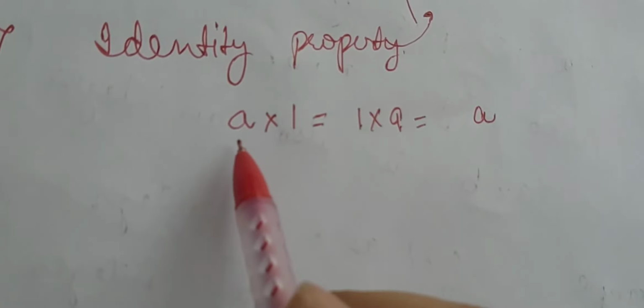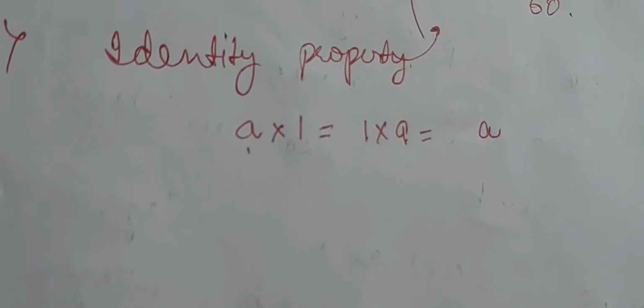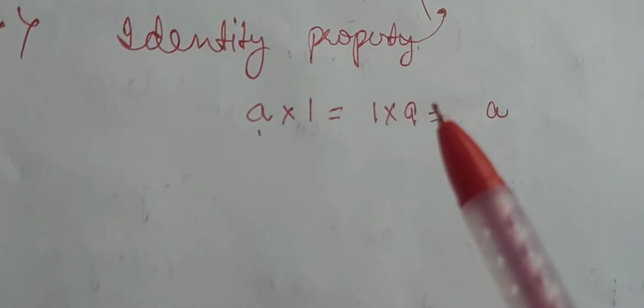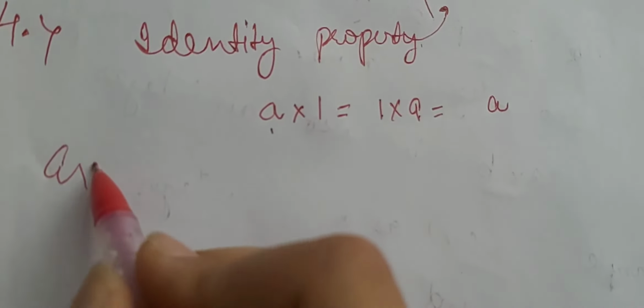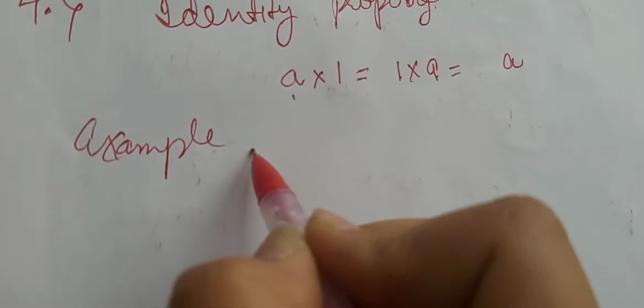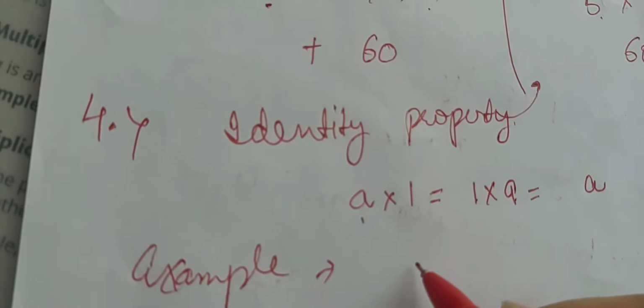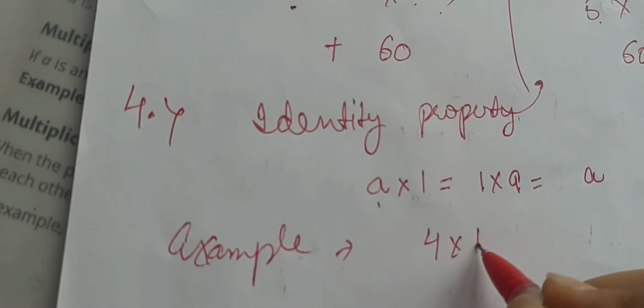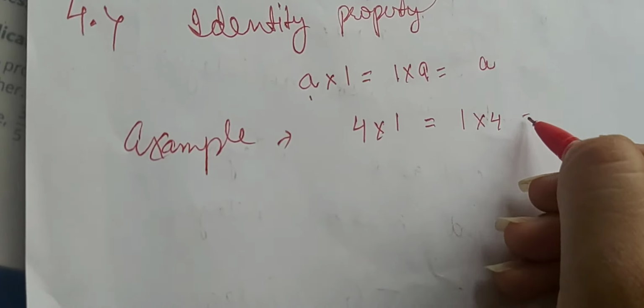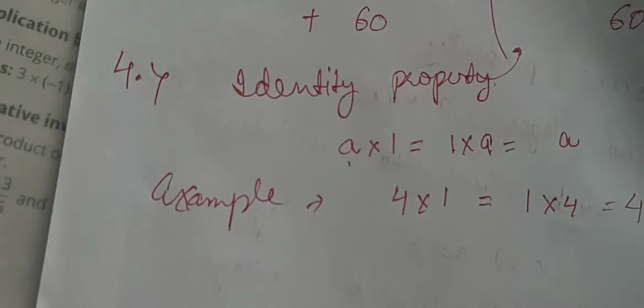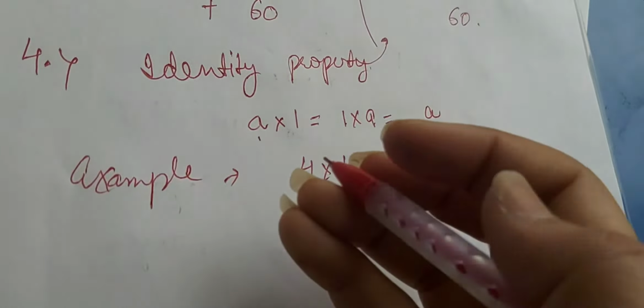What it means is, if we multiply any number with 1 or multiply 1 with any number, that is always equal to that number. Let us take an example. Let us take 4 multiplied by 1, which is equal to 1 multiplied by 4, which is always equal to 4.